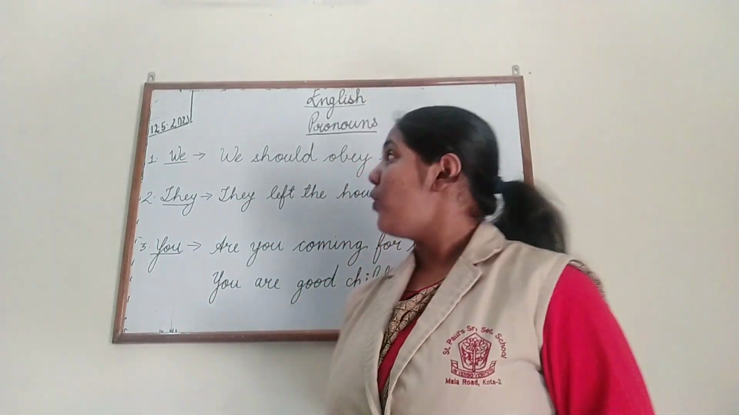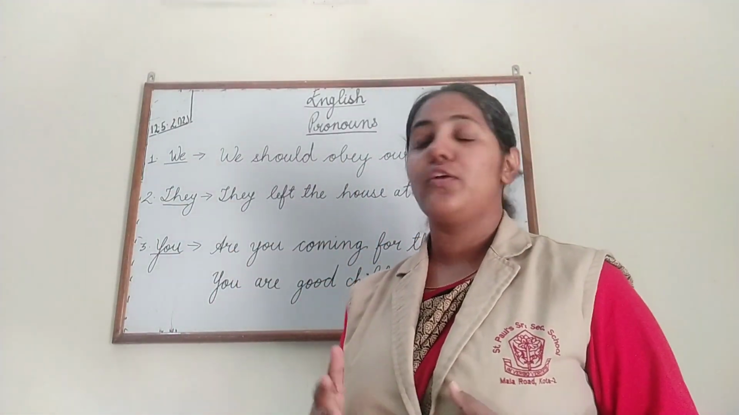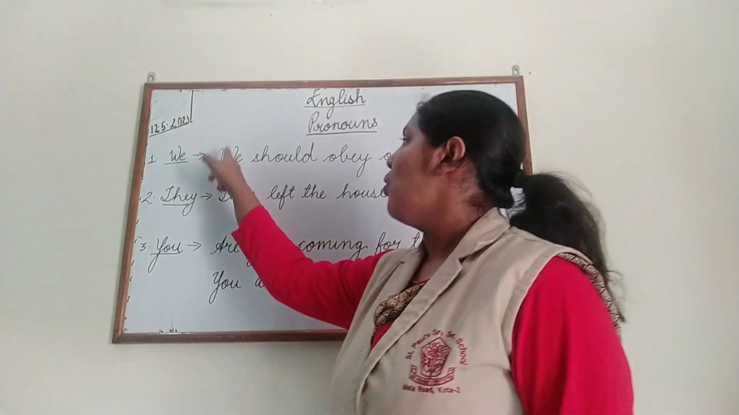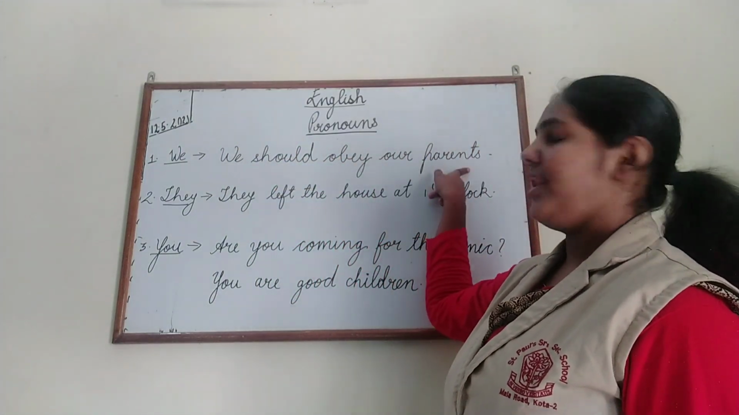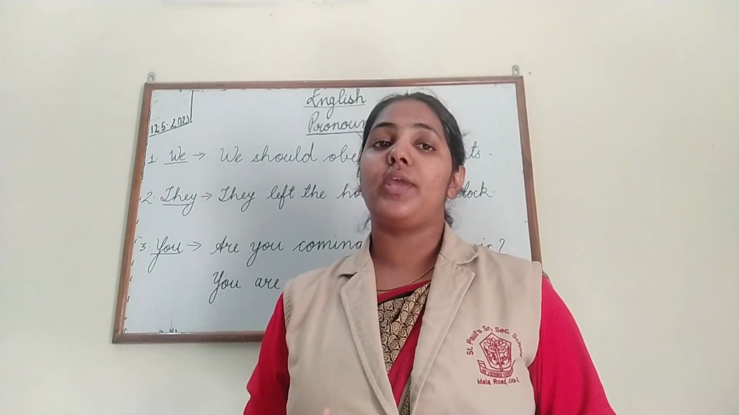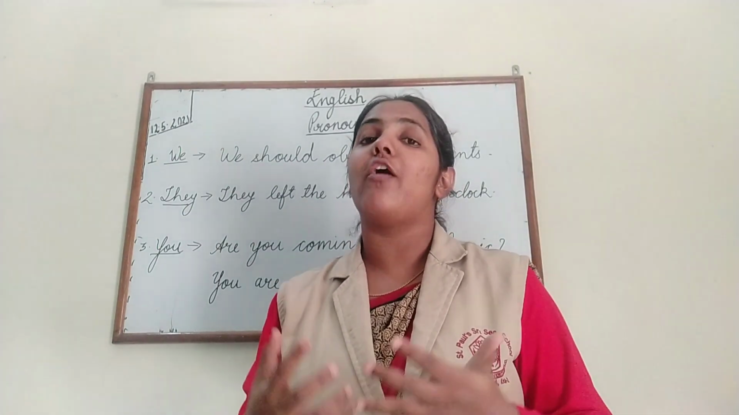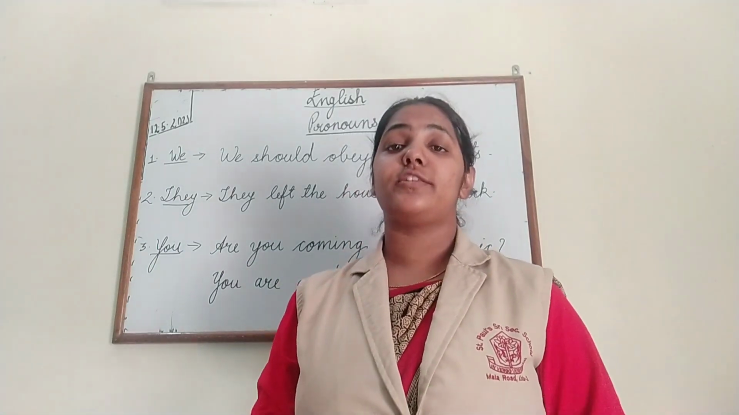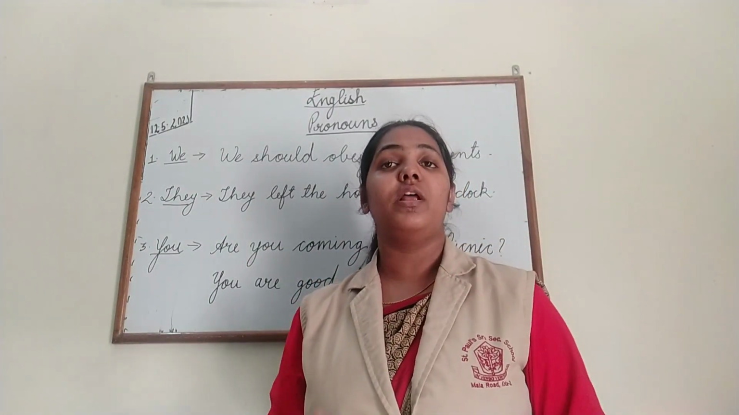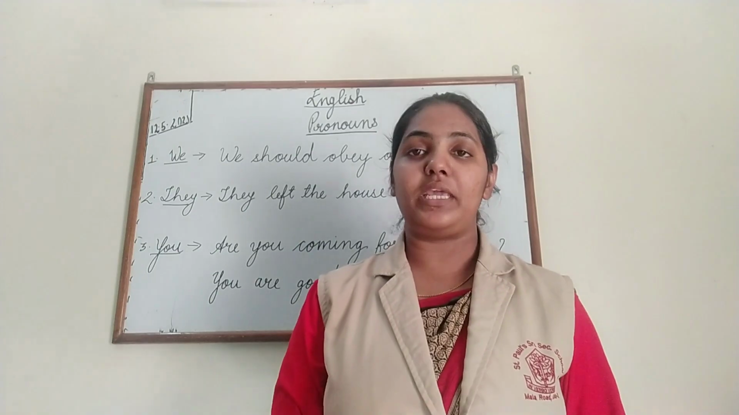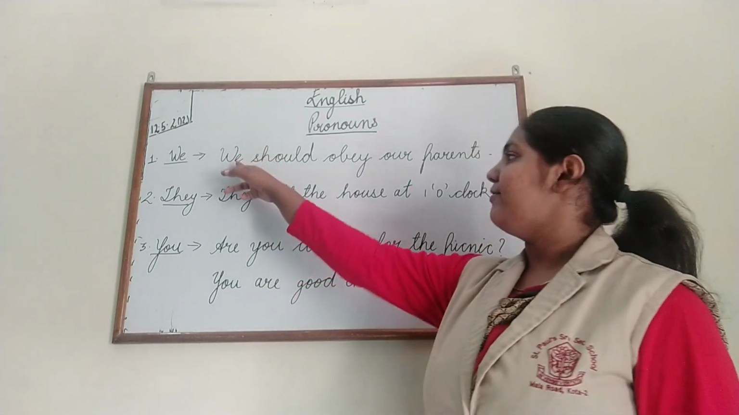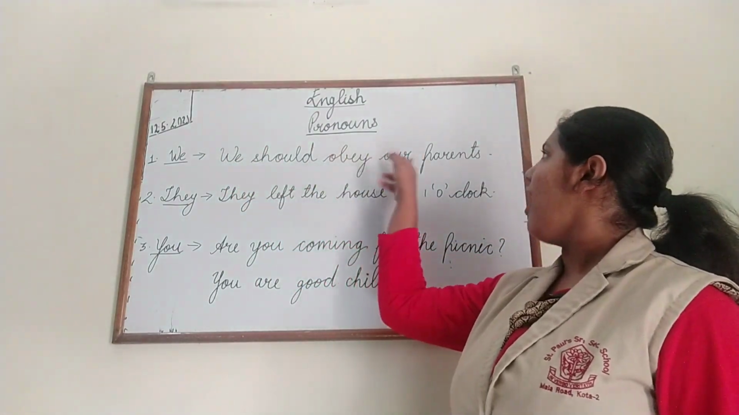Children, so now we are going to see the pronouns that are used for plural naming words. Number one is we. We should obey our parents. Now when do we use we, children? Whenever we are showing a group of people which includes the person who is speaking, we use the pronoun we. For example, I am speaking this sentence: we should obey our parents.